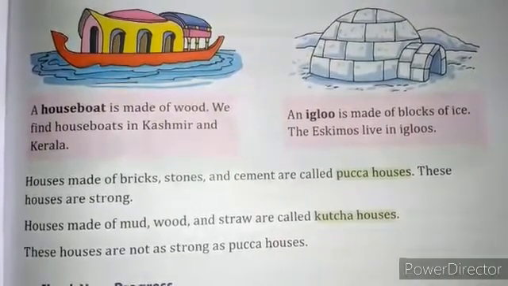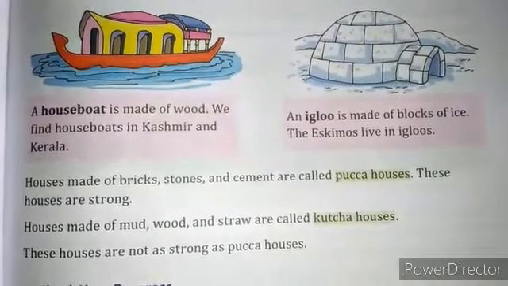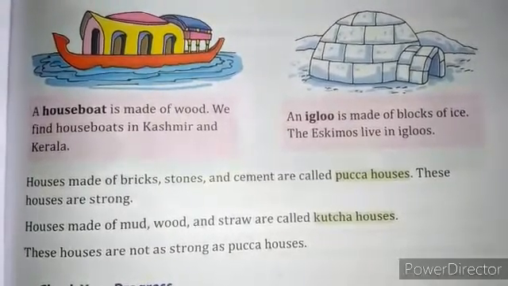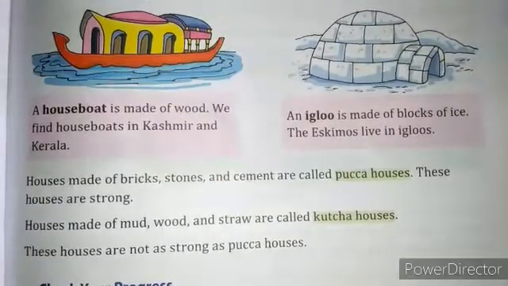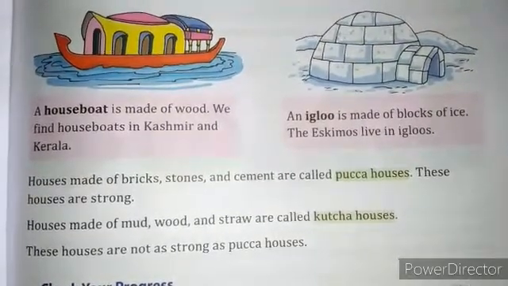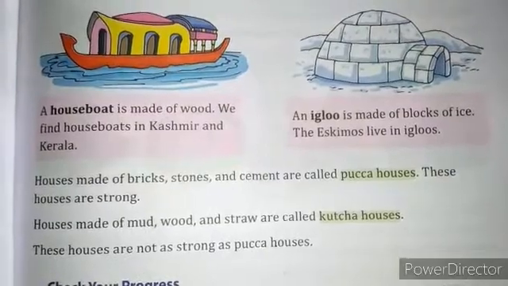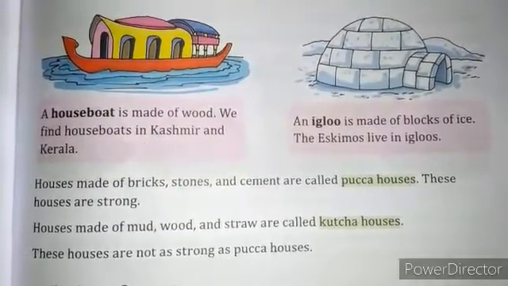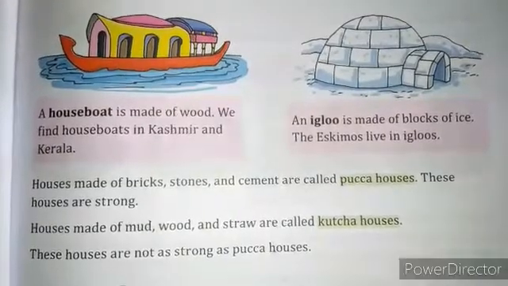And houses made of mud, wood and straw are called kacha houses. Now if an earthquake comes or heavy wind blows or heavy rain occurs, then mostly these houses break down or fall down because they are not as strong as pakka houses. Now these houses are not as strong as pakka houses, as I told you.